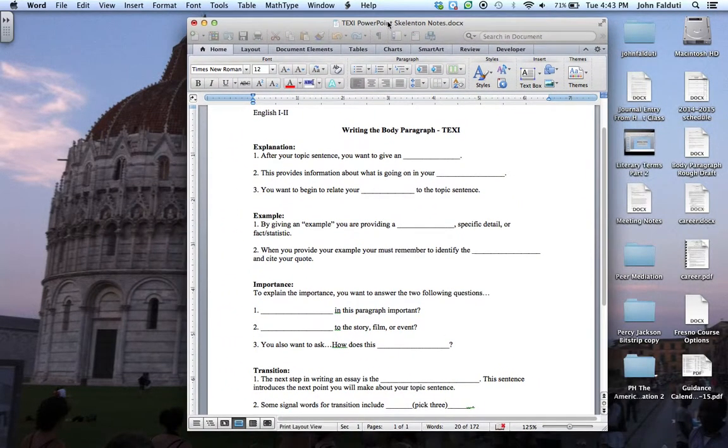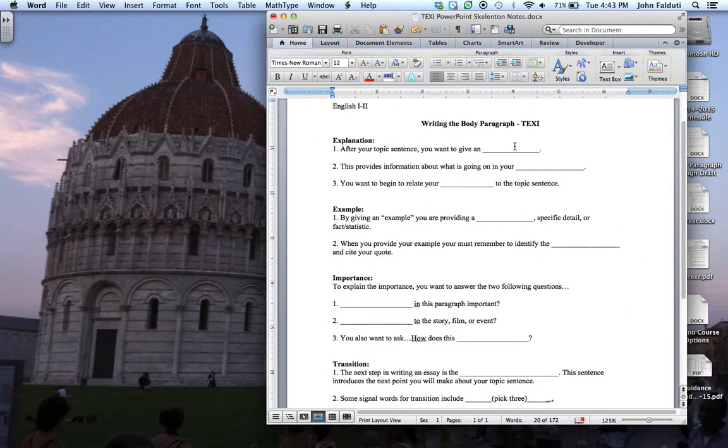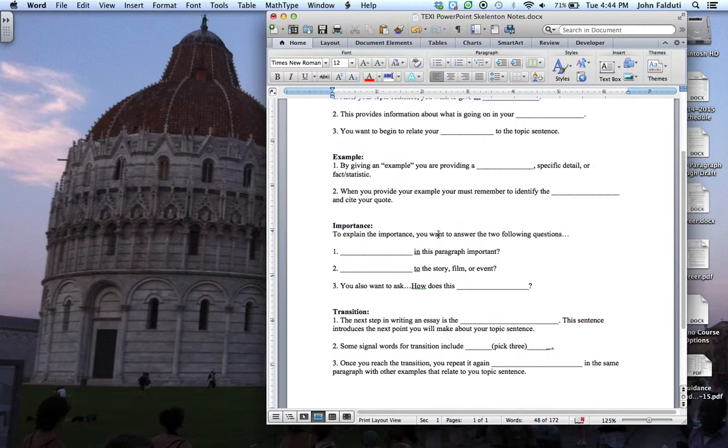So at this point, hopefully you've either stopped or you've been paying attention and you've had it side by side and you've been able to fill in these answers. If not, go back. Each of these questions or each of these notes relates back to that particular slide. So go back to the explanation slide or the example slide if you didn't get these answers. That's where they will be.